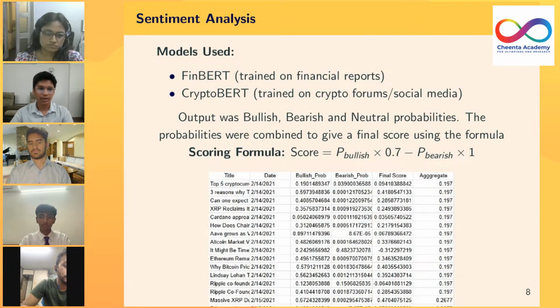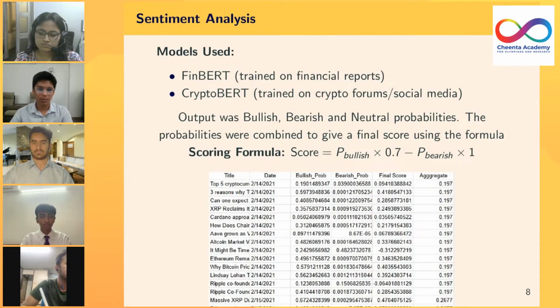For sentiment analysis, we used two models, FinBERT and CryptoBERT. FinBERT and CryptoBERT both are finance-related sentiment models, but CryptoBERT is more inclined towards cryptocurrencies. FinBERT is trained on financial reports, while CryptoBERT is trained on posts from crypto forums or posts from social media platforms like Reddit and Twitter. After we ran sentiment analysis, we got bullish, bearish, and neutral probabilities as output.